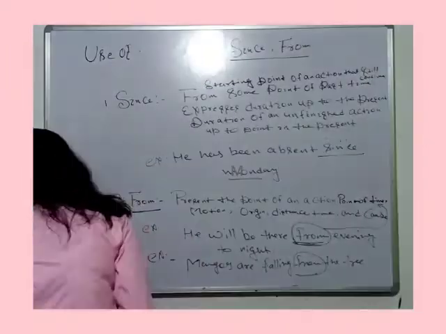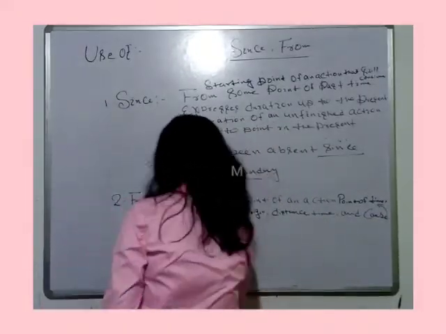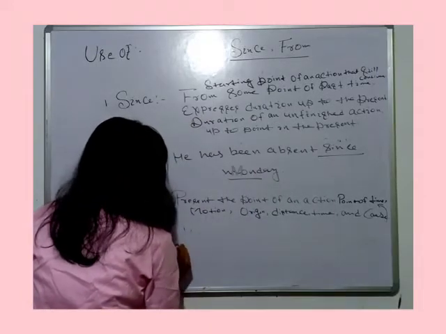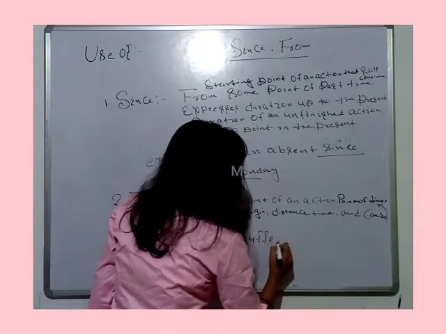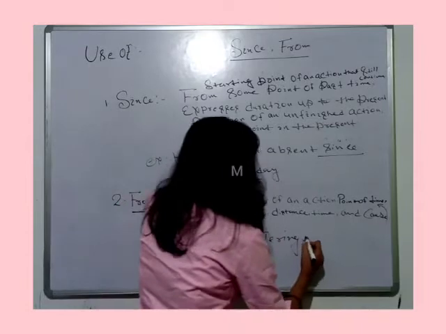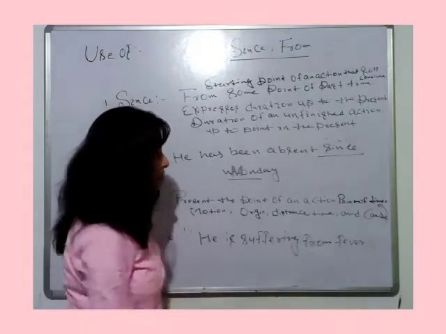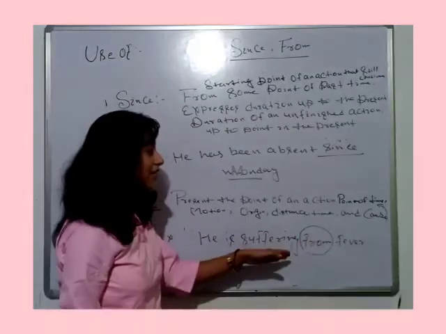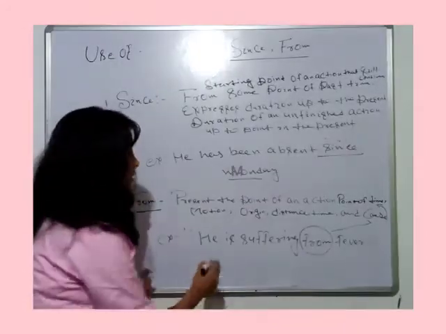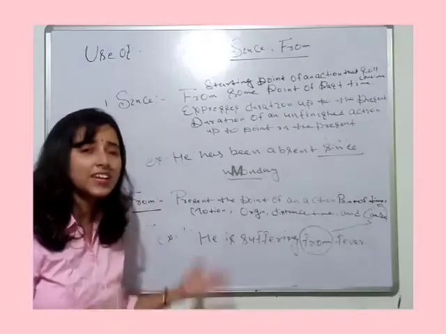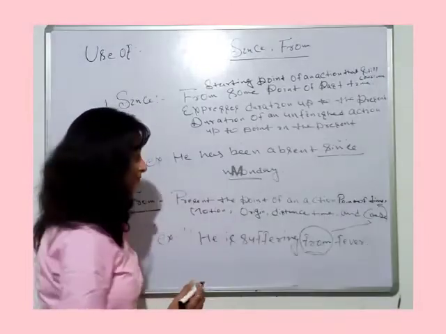Let's see more examples. He is suffering from fever. Here from suggests cause. Why is he suffering? He is suffering from fever. Therefore, from is also used for cause.